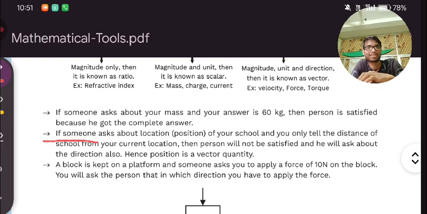When you say my school is 15 kilometers from here, and there are some turns, that person will not be able to reach that position because he did not get the exact location, just the distance.